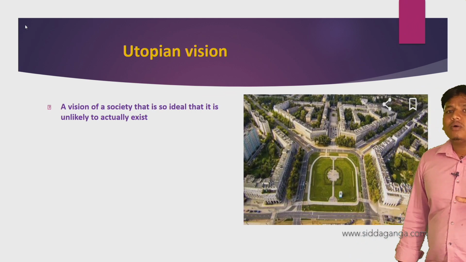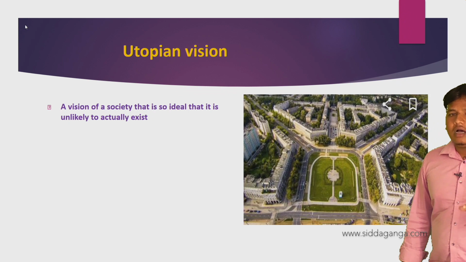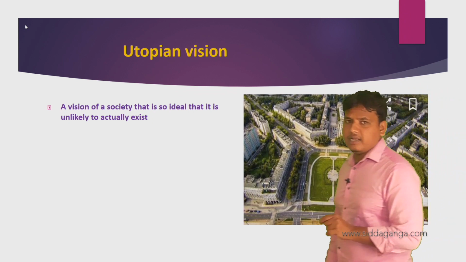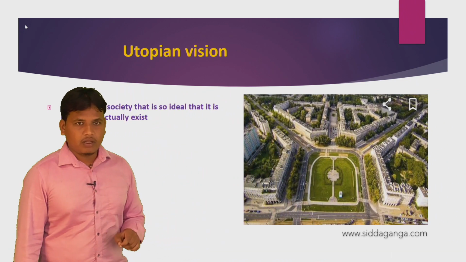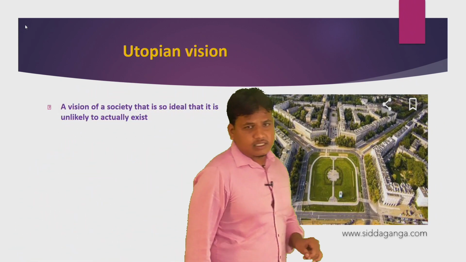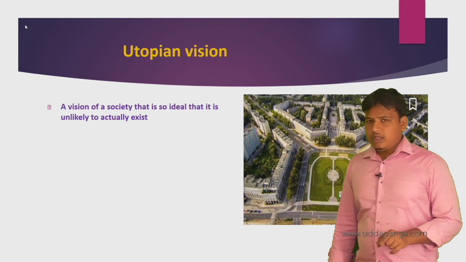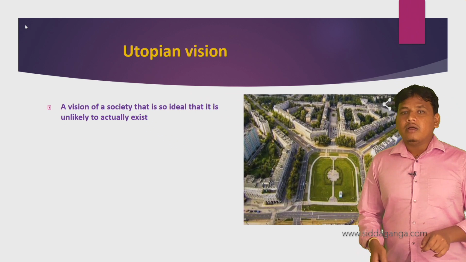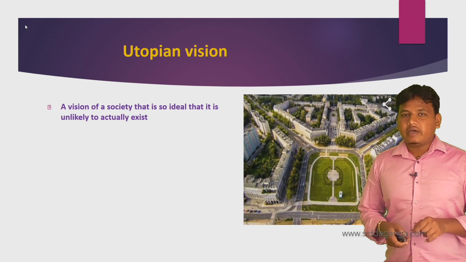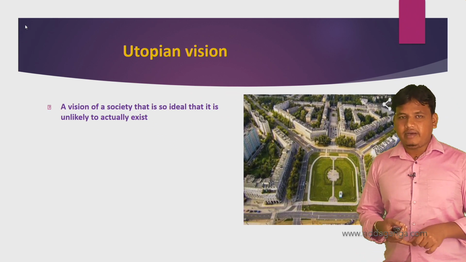He told a utopian vision. What is a utopian vision? A vision of a society that is so ideal that it is unlikely to actually exist. A utopian society should have democracy, equality, fraternity and freedom.